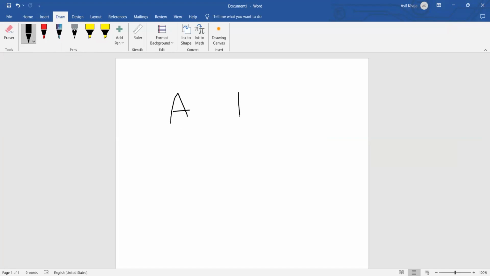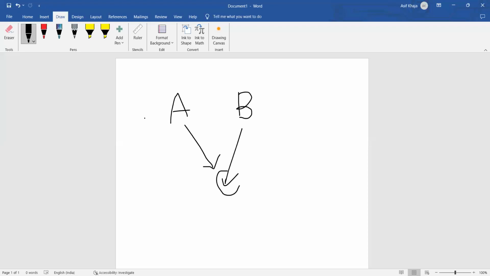Now, this is B class. Multiple inheritance means this is C class, and C class is inheriting this A class and it is also inheriting this B class.